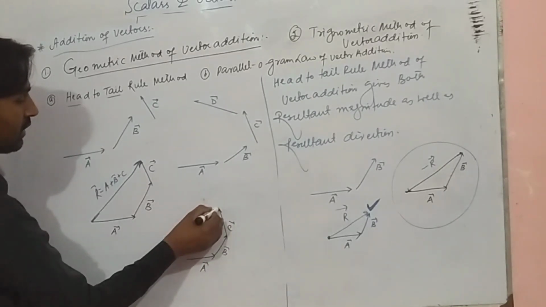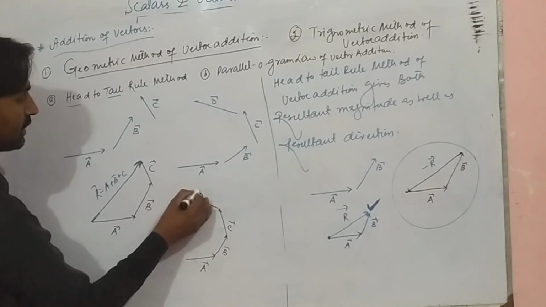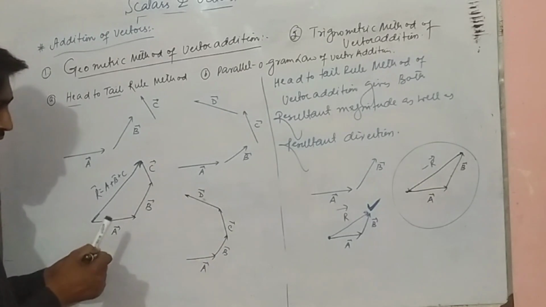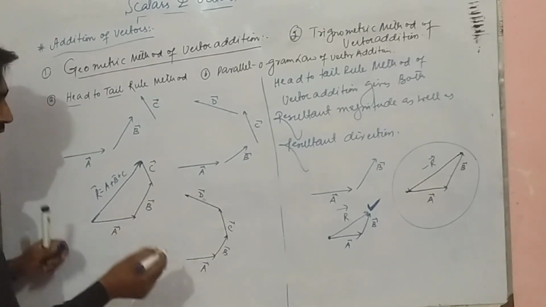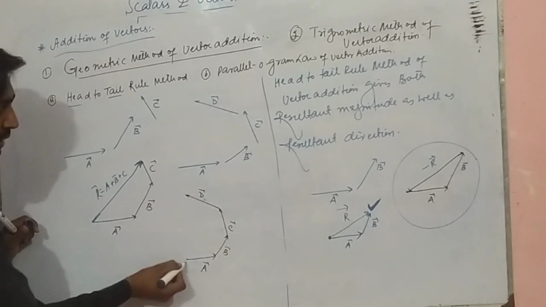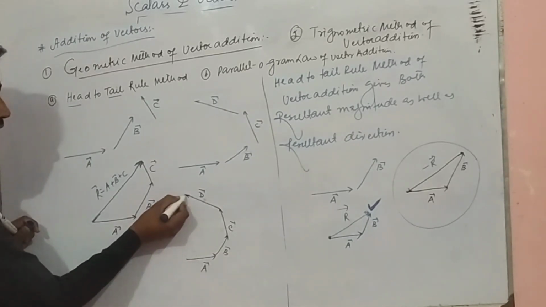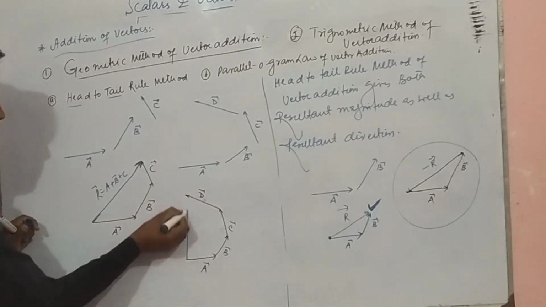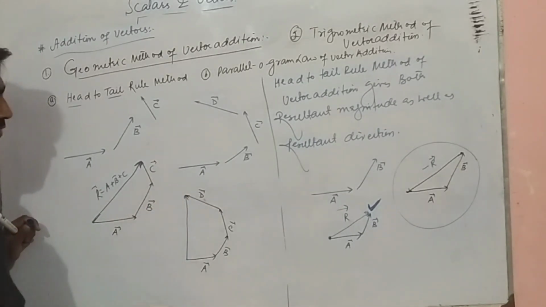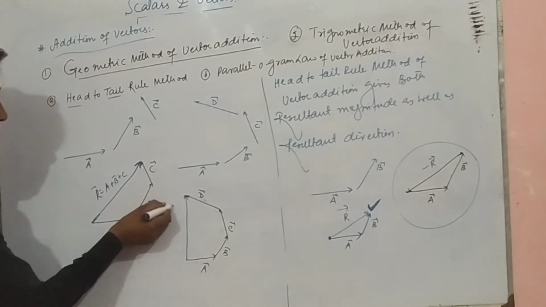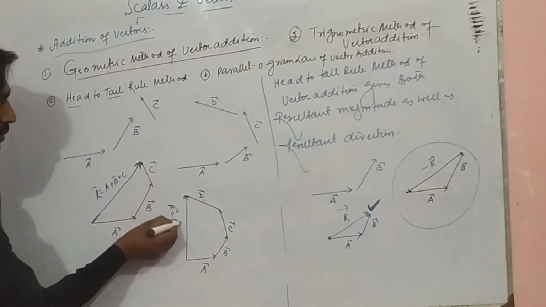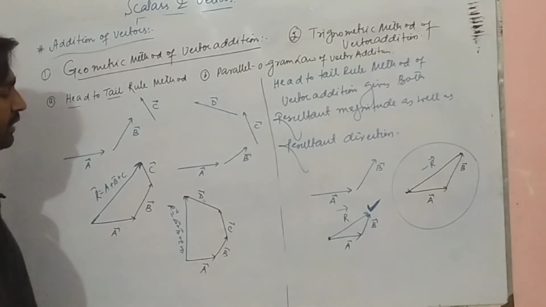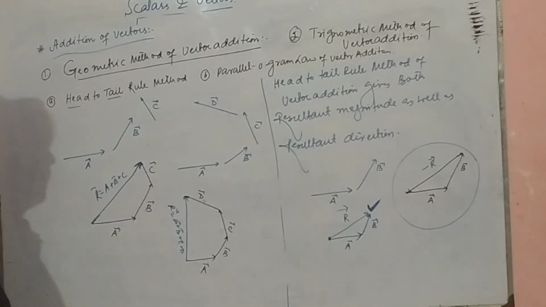This is C and this is D vector. Then how will we make the resultant of these 4? The resultant will start from the first vector and end where the last vector is ended. So this will be the resultant, and this will be A plus B plus C plus D. This is the resultant of these 4 vectors.